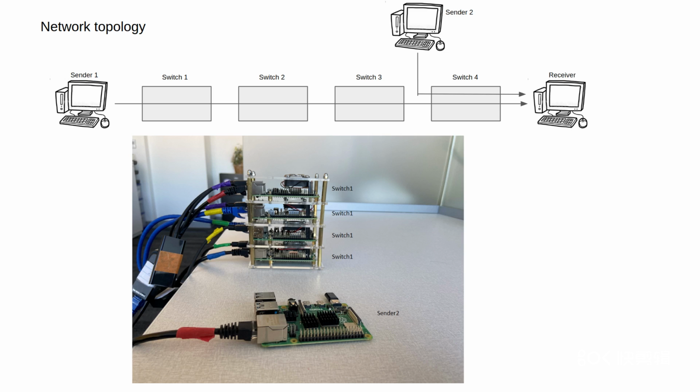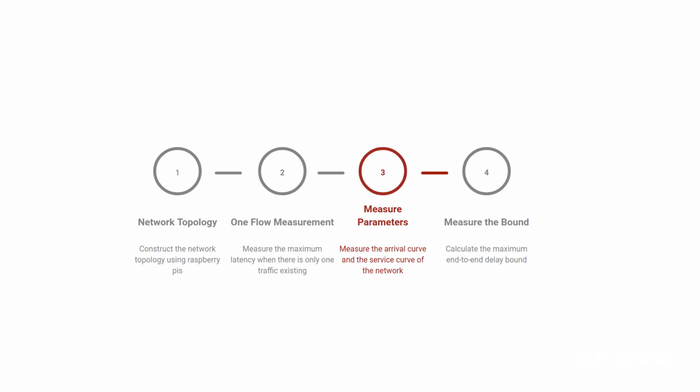Ethernet port with orange label is connected to the receiver and the black cable with blue label is connected to the sender 1. In the third step, we conduct the experiment using the testbed. We get the arrival curve and the service curve of the network. Two animations are used to show how to get the arrival curve and the service curve.